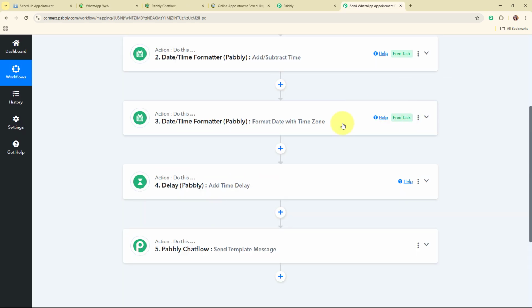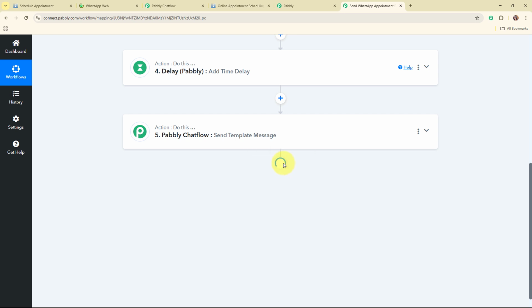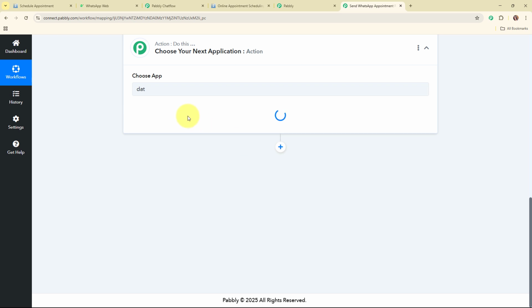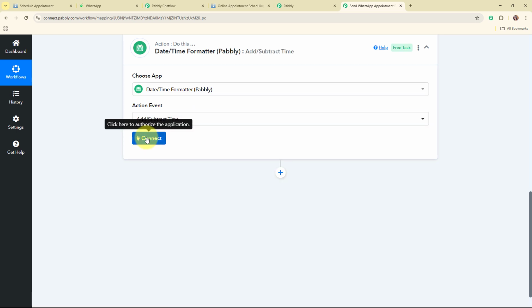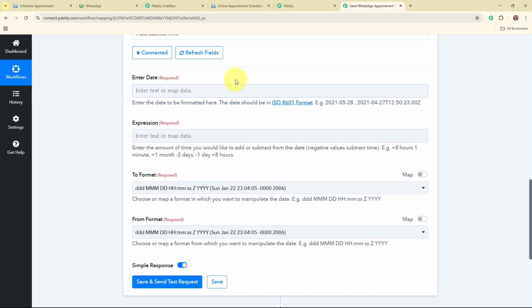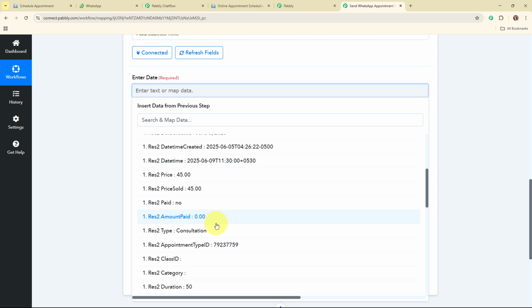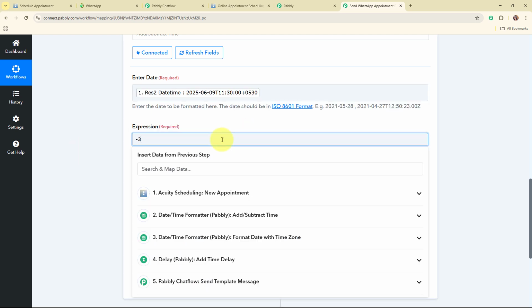Now after sending the 1 hour reminder, we are going to follow the same process once again to set up the 30 minutes before reminder as well. So we are going to add another action step. Again, we are going to select the action application as datetime formatter by Pabbly, and then select the action event as add or subtract the time, and then click on connect. Here we are going to map the actual date, which is the actual date that we have received, and from here we are going to enter the expression as minus 30 minutes.